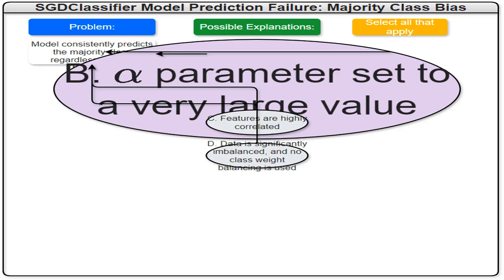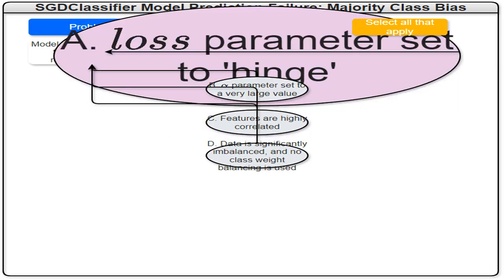Highly correlated features, multicollinearity, make it hard for the model to discern which feature is truly important. This can reduce performance but doesn't guarantee majority class prediction. It's a contributing factor, not a direct cause. The hinge loss function is used in support vector machines, SVMs, which are related to SGDClassifier. While a badly tuned hinge loss could affect performance, it's not the main reason for consistently predicting the majority class.